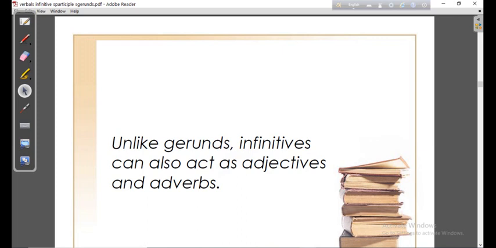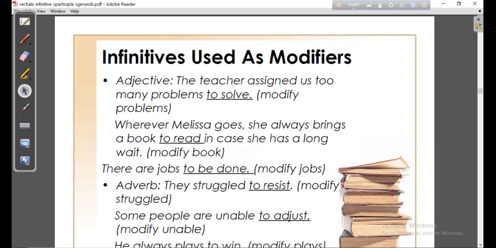Unlike gerunds, infinitives can also act as adjectives and adverbs. Okay, like adjective: the teacher assigned us too many problems to solve. Look, dear students, here "to solve" has modified the noun "problems". And you know the word that modifies a noun will be called an adjective. So here "to solve" is the adjective.